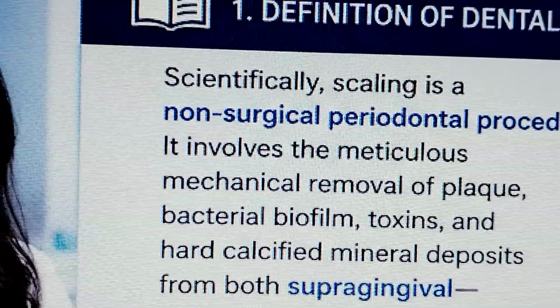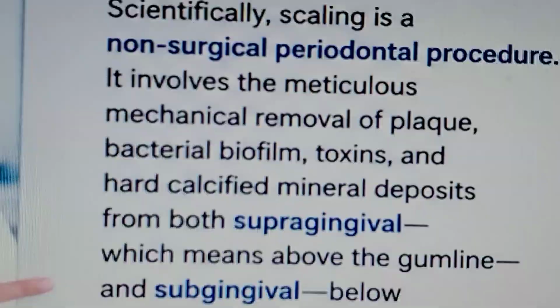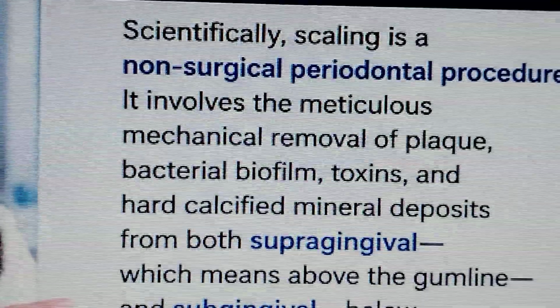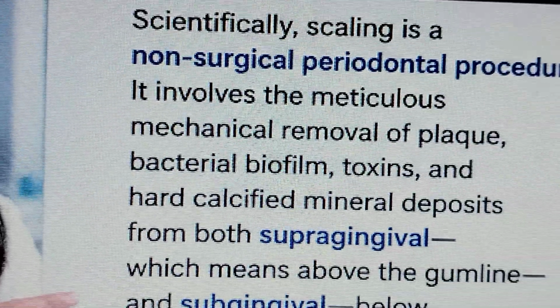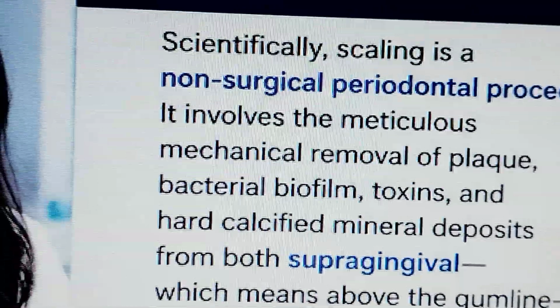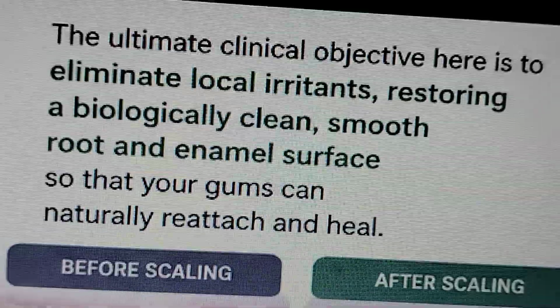Dental scaling is a precise non-surgical therapy that removes plaque and calculus from above and below the gum line to restore oral health and promote natural healing. What is the clinical objective?